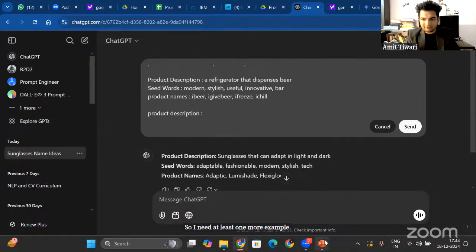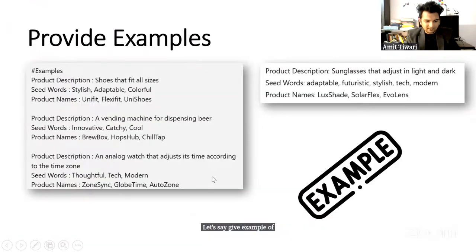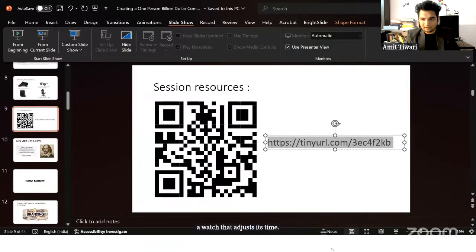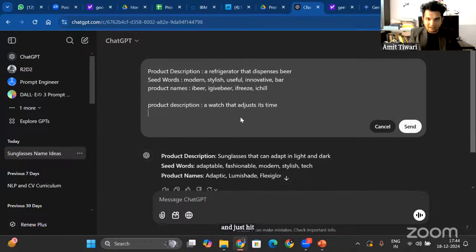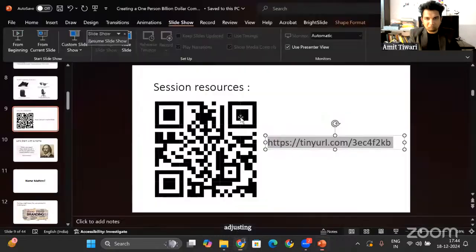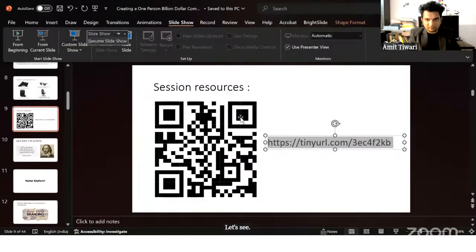Let's say give an example of a watch that adjusts its time. A watch that adjusts its time. And seed words are adaptable, adjusting. Hmm, let's see. Thoughtful.